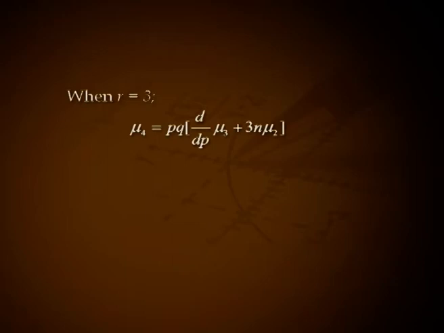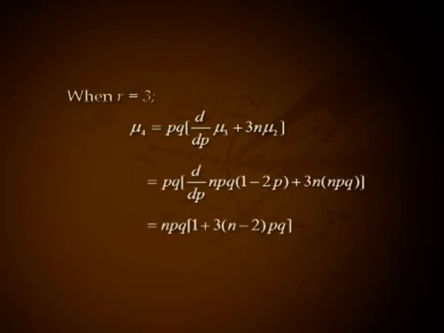When r equal to 3, mu 4 equals pq into d by dp of mu 3 plus 3n into mu 2, that is pq into d by dp of npq(1 minus 2p) plus 3n into npq, that is npq into (1 plus 3(n minus 2)pq).